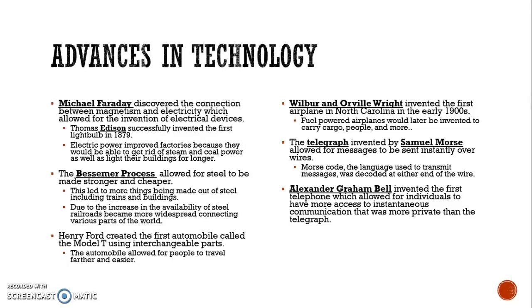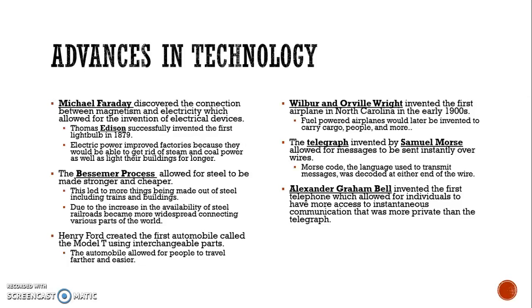During this time period as well, Henry Ford created the first automobile, called the Model T, using interchangeable parts in the assembly line, which was a line in which people would take the interchangeable parts off the line and then put the finished product back on the line. Wilbur and Orville Wright were the first ones to fly the first airplane, and eventually that would lead to the invention of fuel-powered airplanes that would be able to carry cargo, people, and also other things.